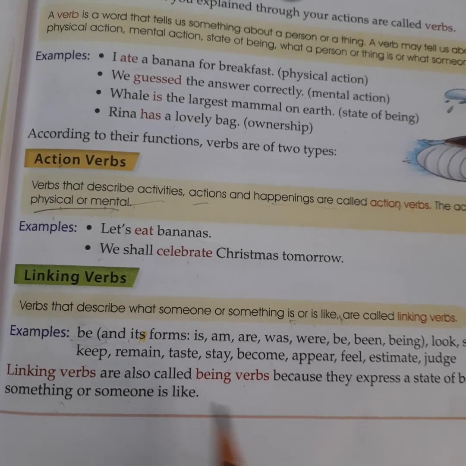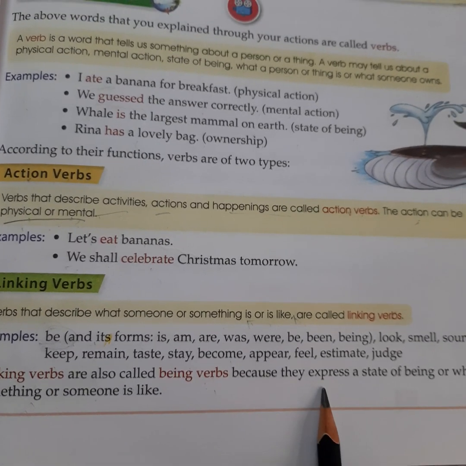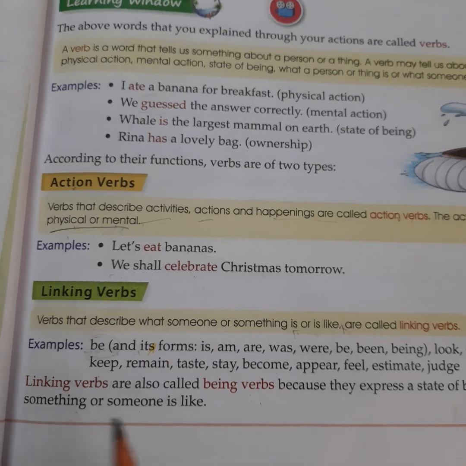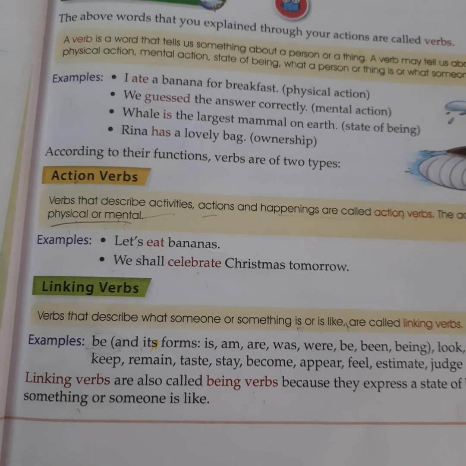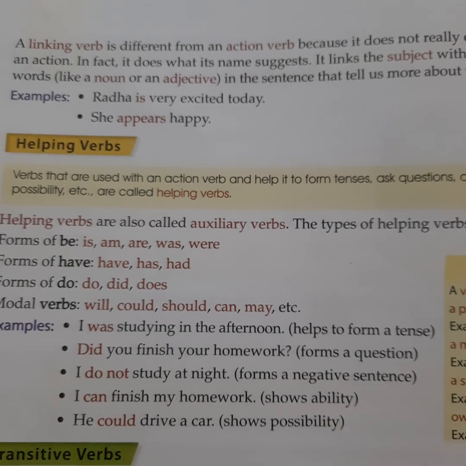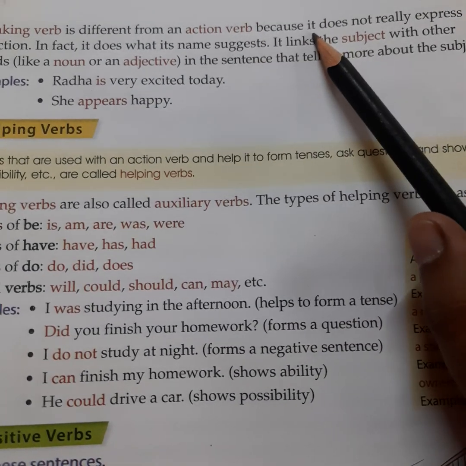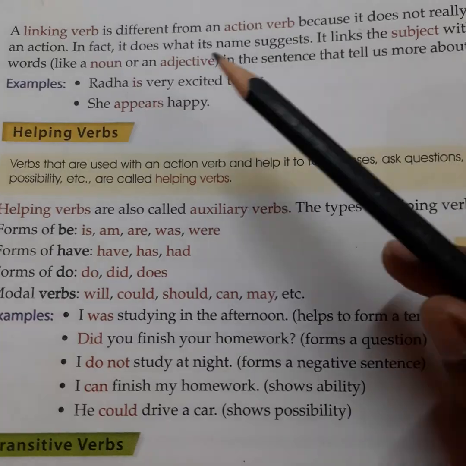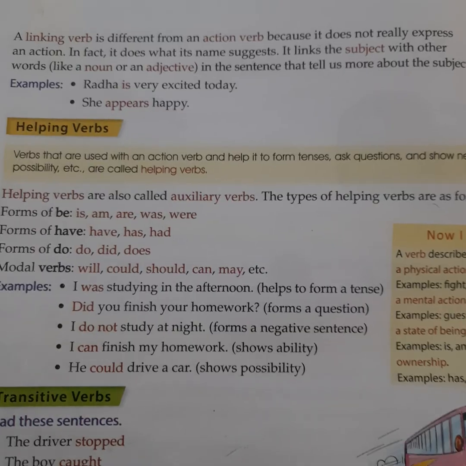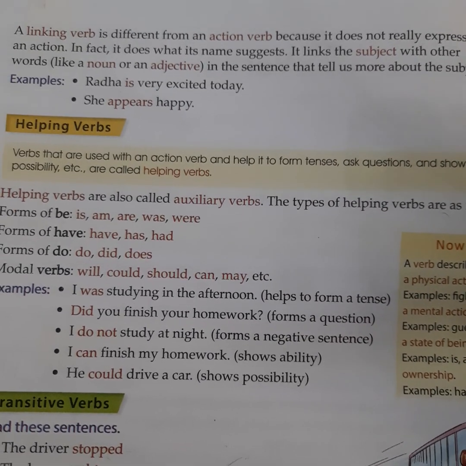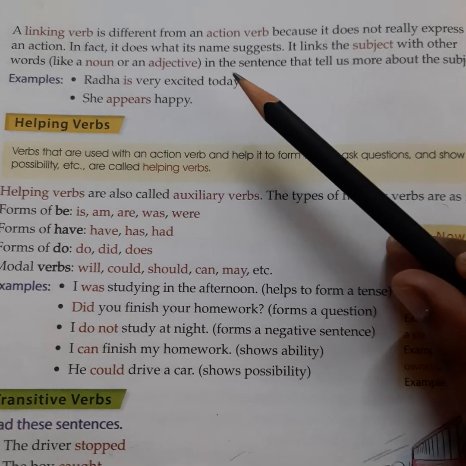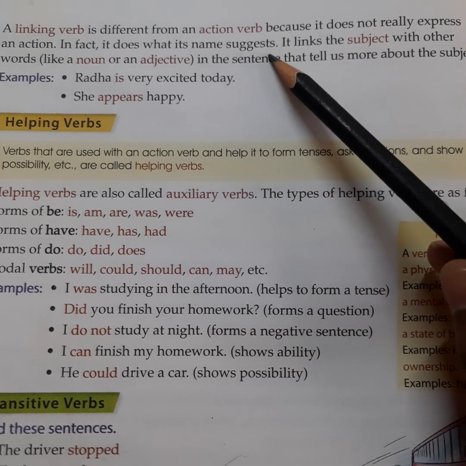Linking verbs are also called being verbs because they express a state of being or what someone or something is like. So a linking verb is different from an action verb, because it does not really express an action. In fact, it does what its name suggests.